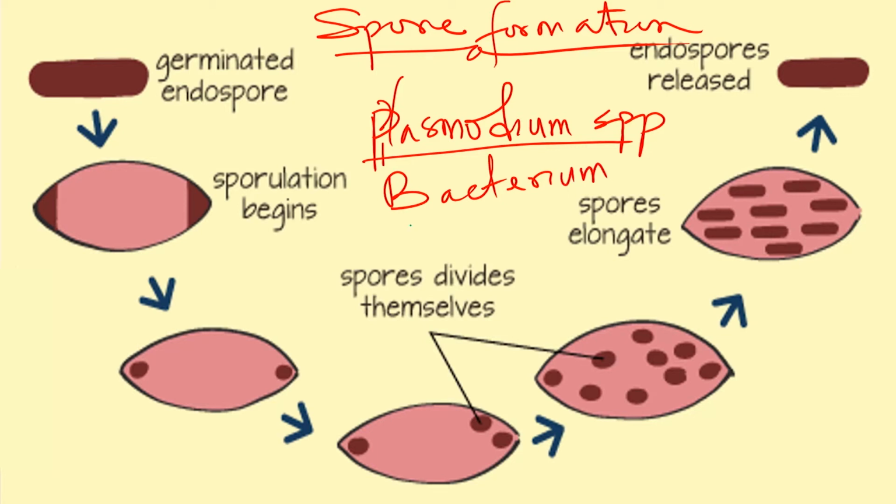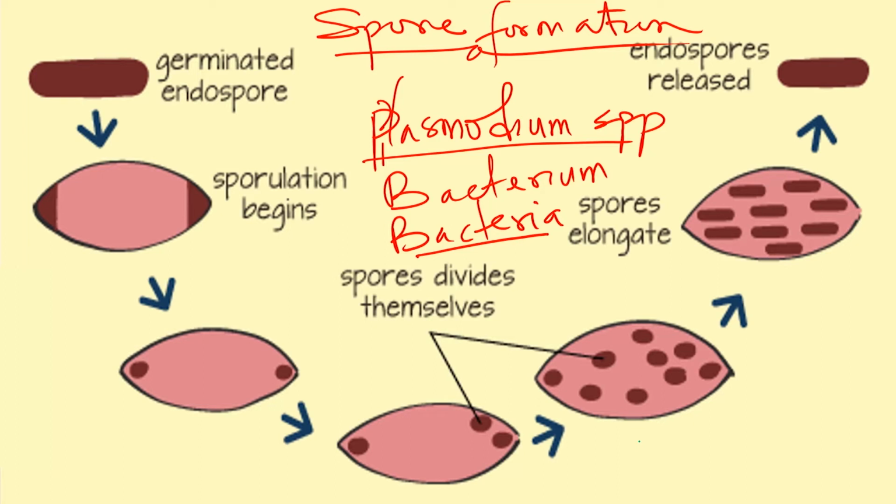Bacterium is for singular, bacteria is for plural. Spore-forming bacteria form endospores, which are resistant to many types of weather conditions like heat and hot temperature.